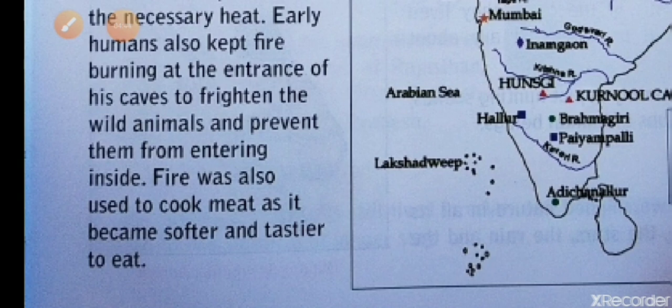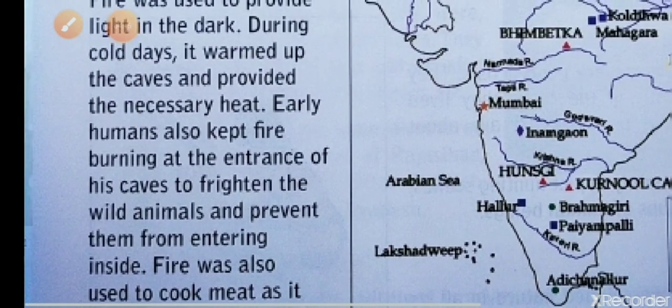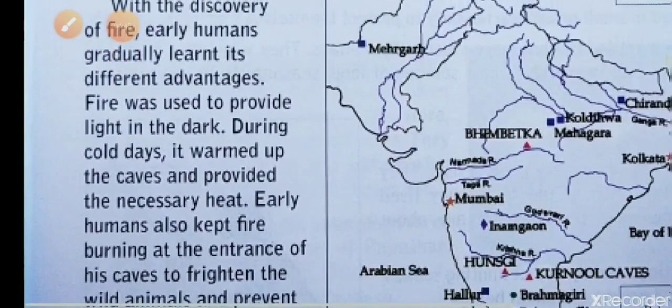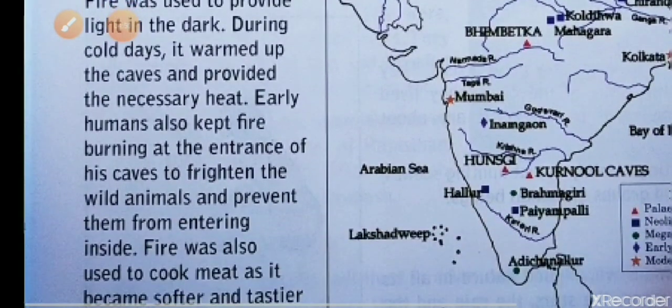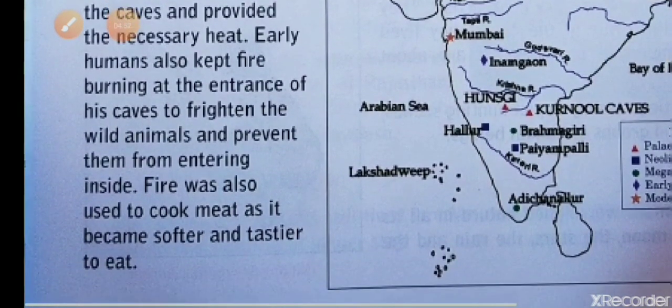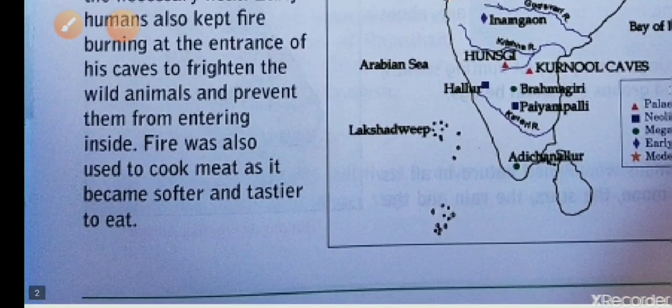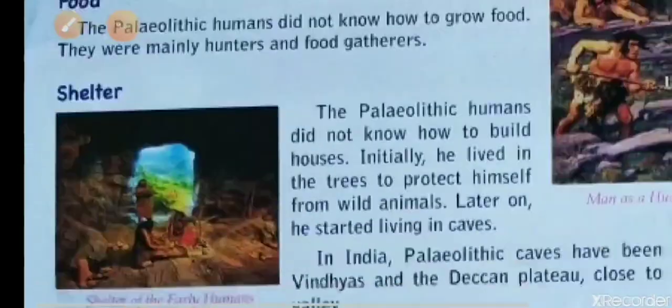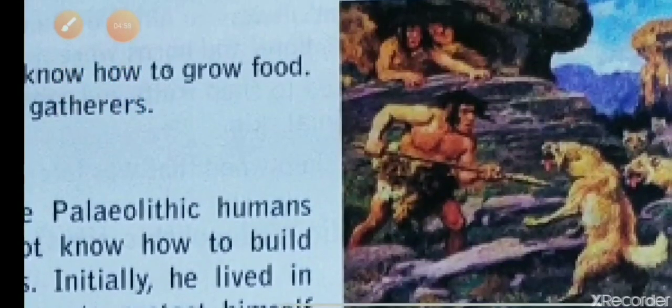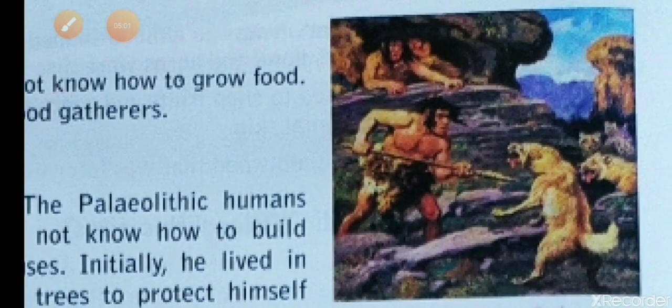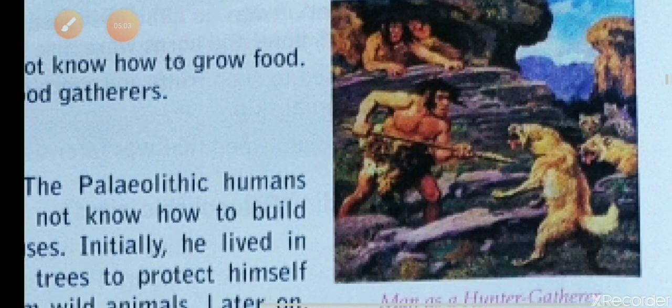Which are they once again? To provide light in the dark, warmth and heat, to frighten wild animals, and to cook food. These were the important uses. Now we will learn about their food, shelter, clothes, social life, art and painting, and religious belief.